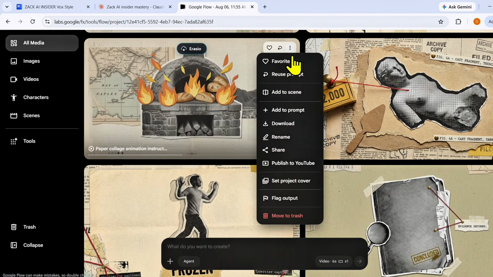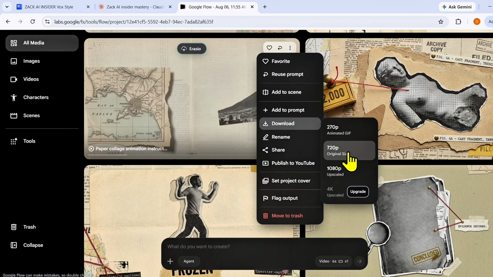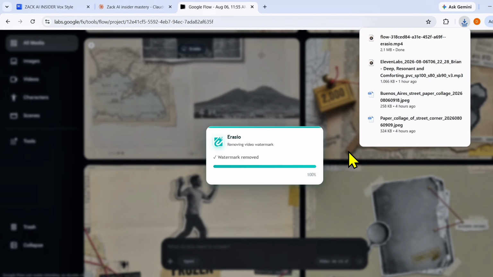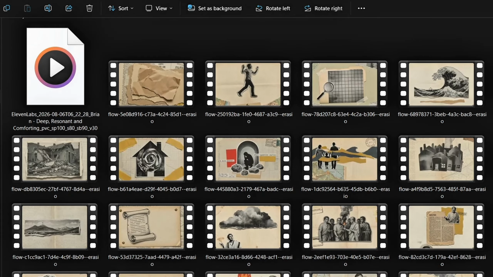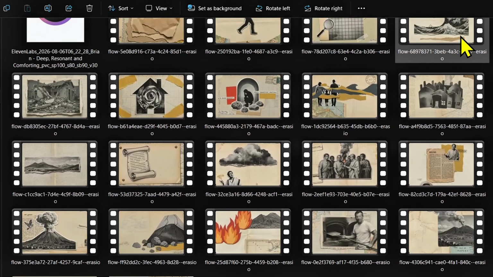For this, click on 3 dots here and click on download, and select video quality from here. After this video will get downloaded. Now after all scenes get downloaded, the turn comes to sync all scenes with voiceover and create final video.